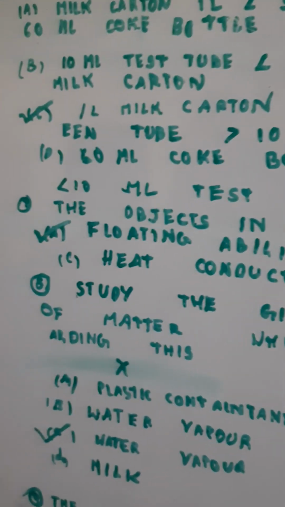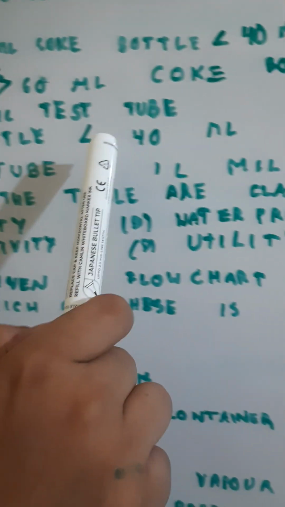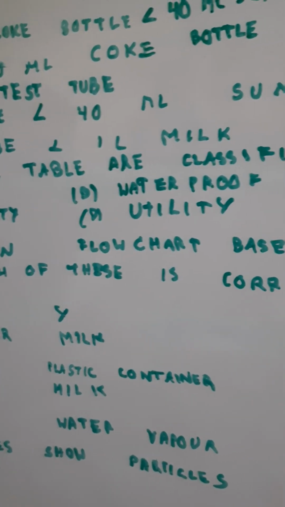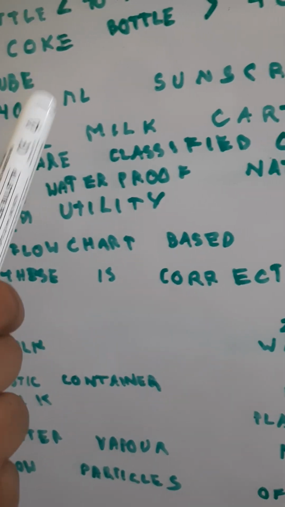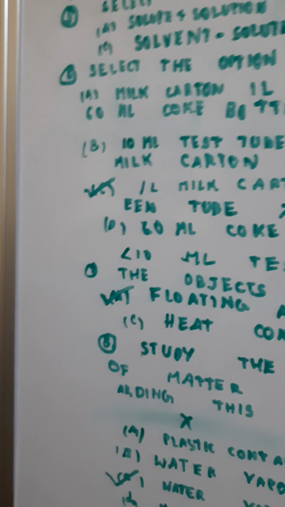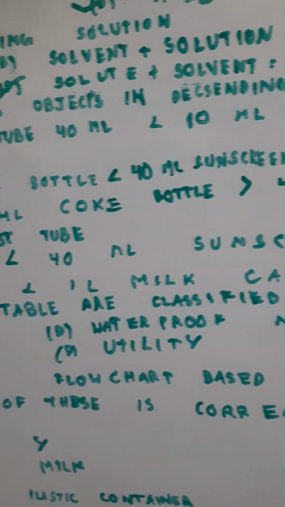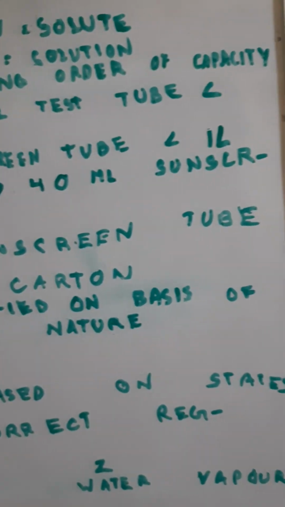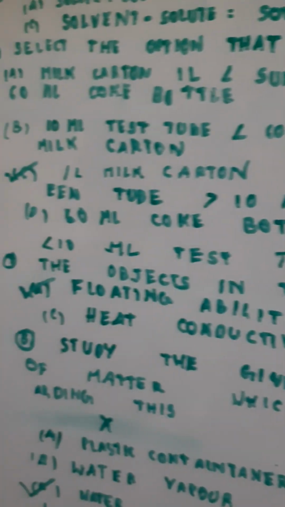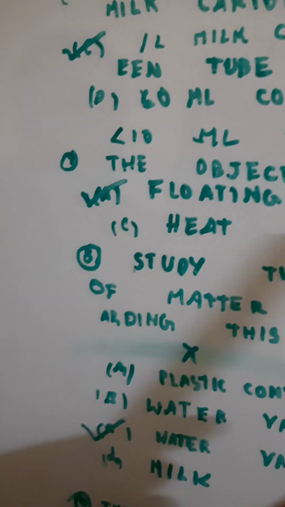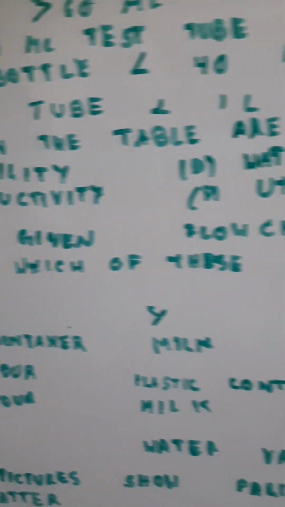So option D is 60 milliliter Coke bottle is smaller than 40 milliliter sunscreen tube. No, they have written the wrong statement here. So correct option is option C, 1 liter milk carton, 60 milliliter Coke bottle, 40 milliliter sunscreen tube, 10 milliliter test tube. The objects in the table are classified on basis of